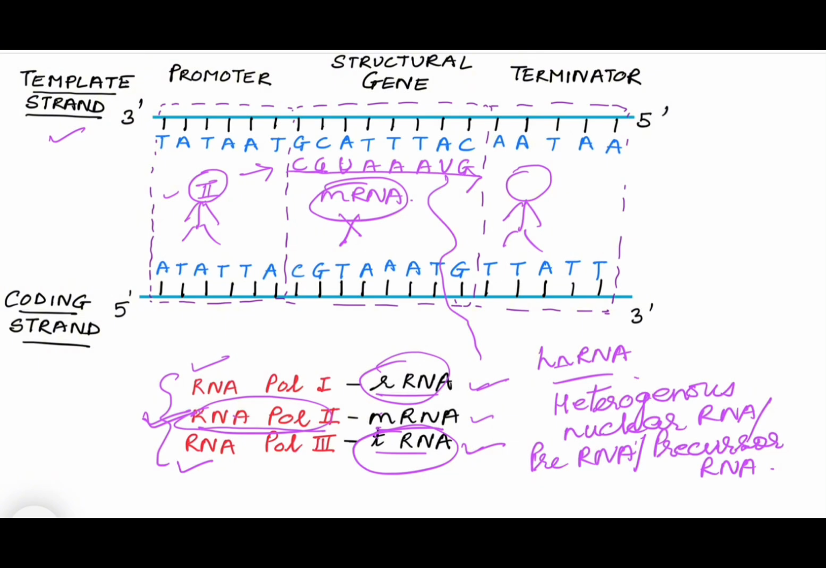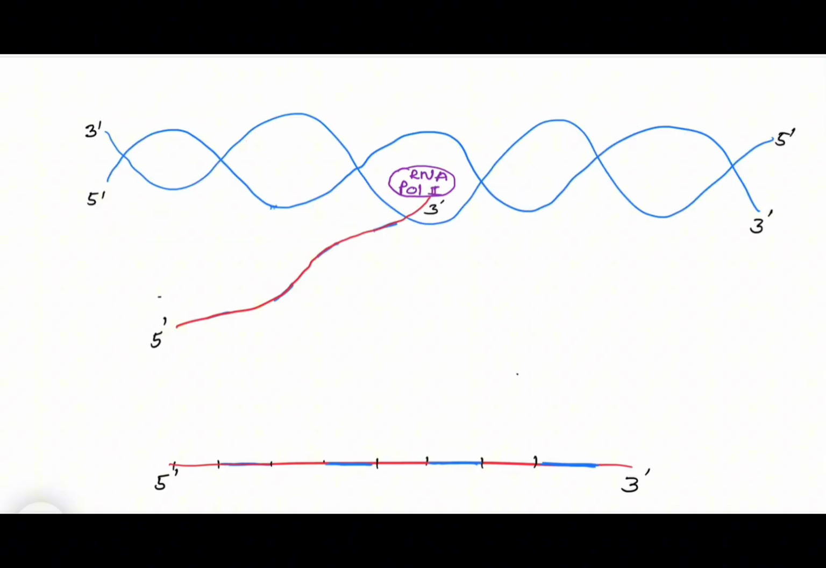After that, as soon as it reaches the terminator, then RNA polymerase drops off, and when it drops off, the RNA which was binding to the template strand, because of the complementarity, separates from the template strand, and then RNA is released. So it is not the entire strand which separates in DNA, but it is only that particular area where RNA polymerase is attaching and moving. Now let's understand about hnRNA.